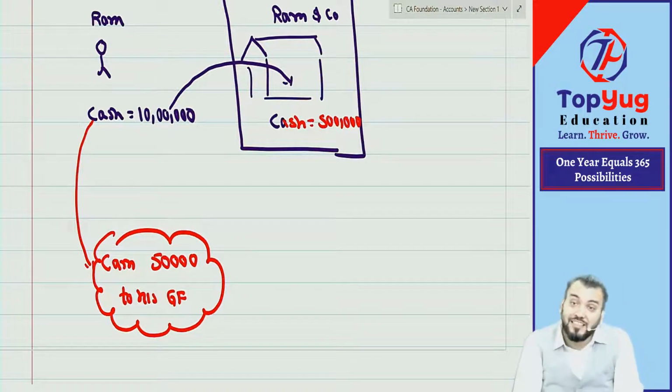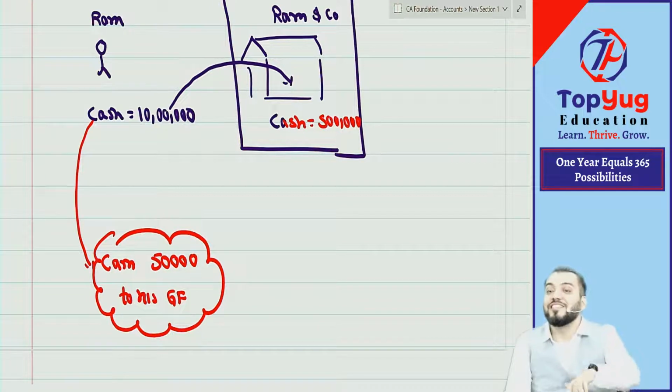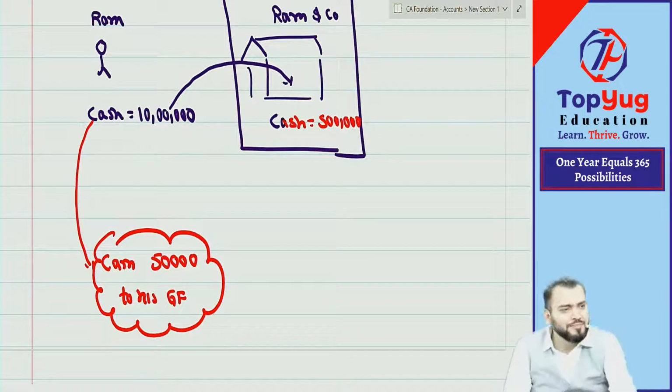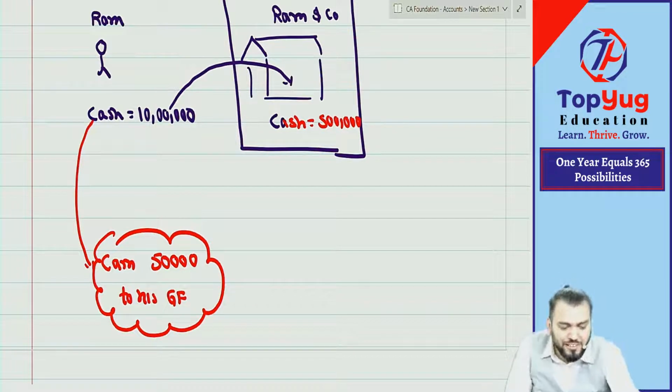Understood? It means it is a transaction, but it is not a transaction of financial nature. Therefore, it will not be recorded. Two simple examples I have taken. Okay, we will take more examples, but I hope you have understood whatever I am saying.